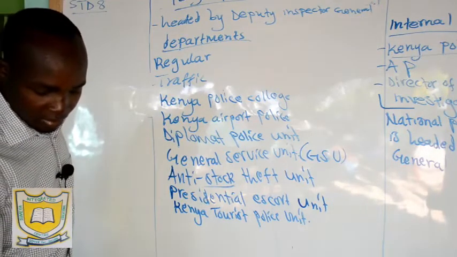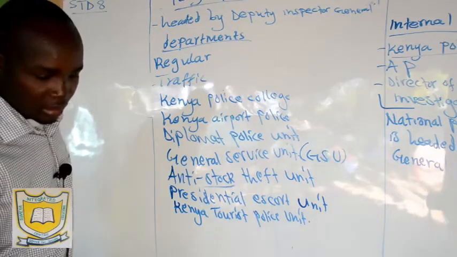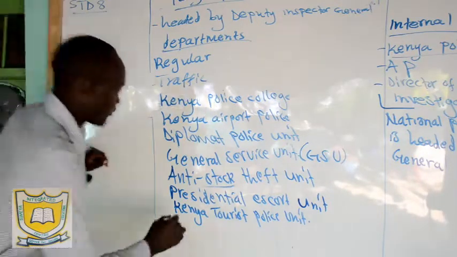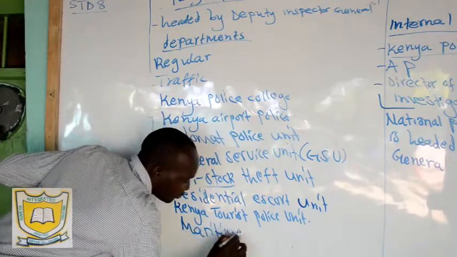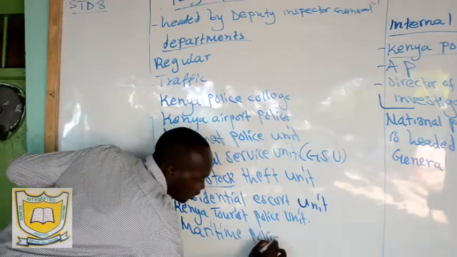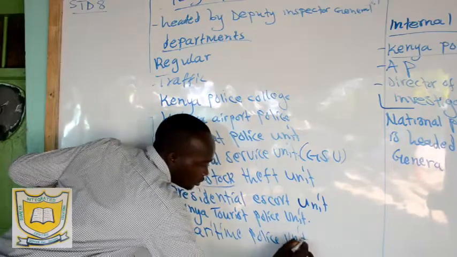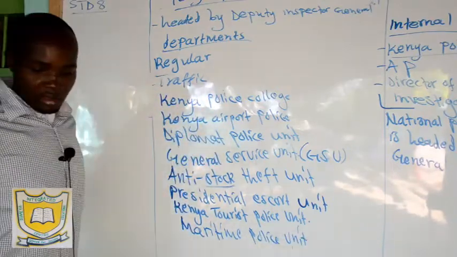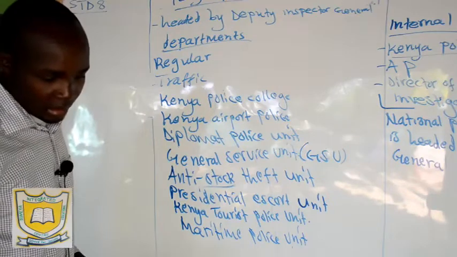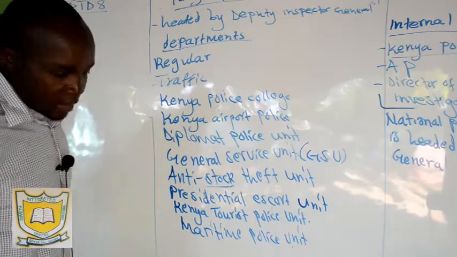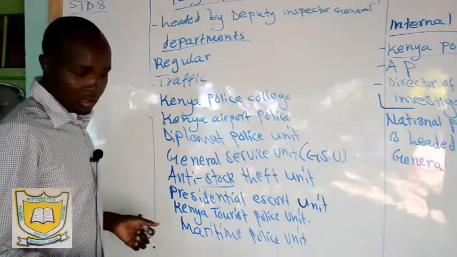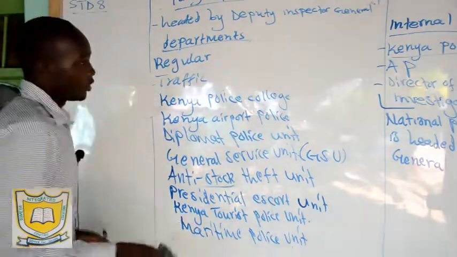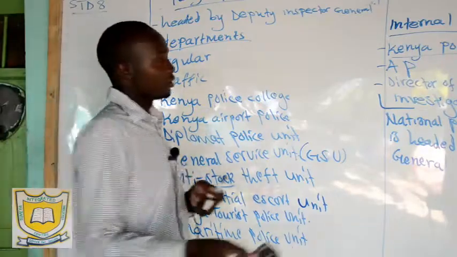Then we have another one called Maritime Police Unit. So that one is also another one. So that is about the Kenya Police. They are here. So we want to move to the next.